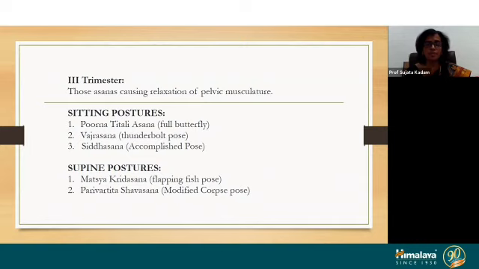And the asanas we advise to the GDM cases are the sitting postures: Purna Asana, Vajrasana and Siddhasana. Then supine postures: Matsya Kridasana, Parivartit Shavasana. This you can advise to the patients, which she can do daily along with other exercises also.